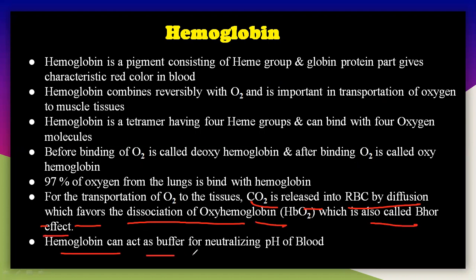Hemoglobin can also act as a buffer, neutralizing the pH of the blood. So this is the function of the hemoglobin, which comes under the biological part. We will discuss the chemistry of the hemoglobin, the exact structure of this particular hemoglobin, in the next lecture. Okay.